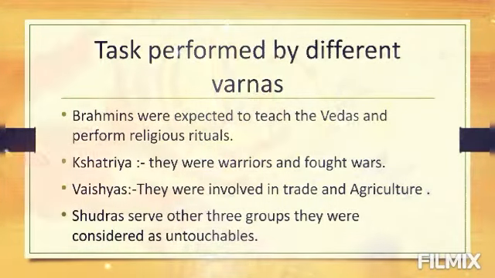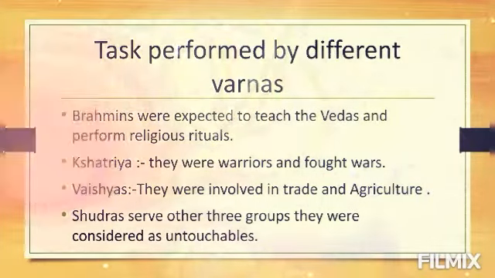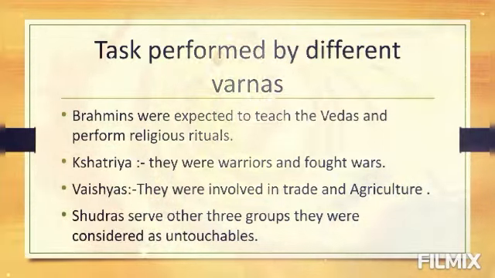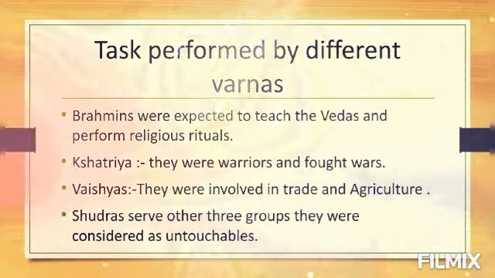Brahmans were expected to teach the Vedas and perform religious rituals, whereas Kshatriyas were warriors and fought wars. Vaishyas were involved in trade and agriculture. But Shudras were serving the other three groups.